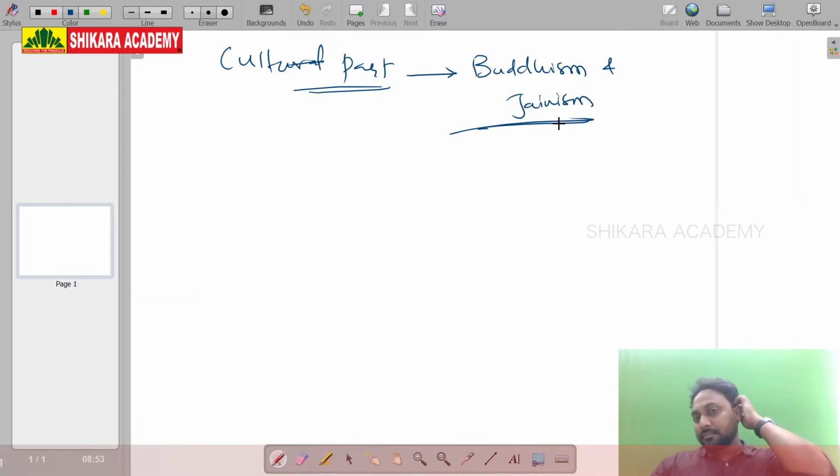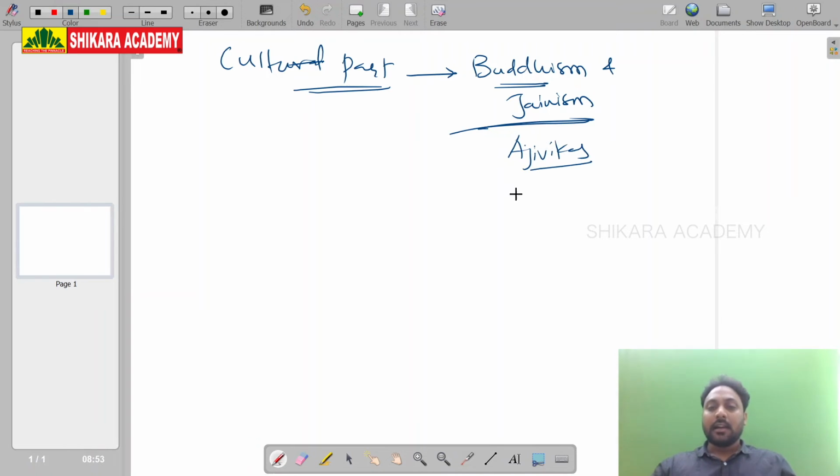Buddhism and Jainism. Now, in Buddhism and Jainism, actually there are two more also, Ajivikas and Charvakas. The most important part, first one, let's go into the Buddhism. Let's discuss this Buddhism part.